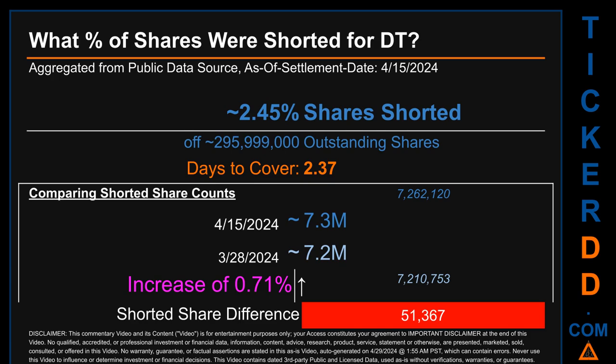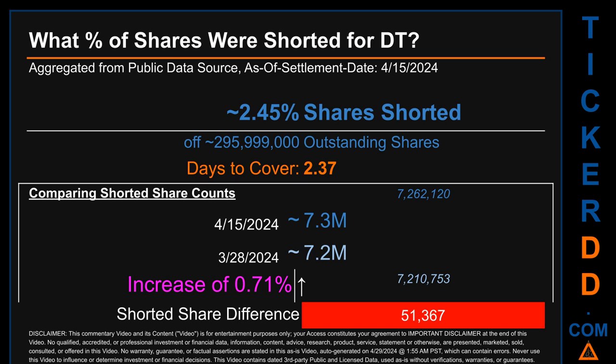What percentage of shares were shorted for DT? For the 2-week period ending on settlement date, April 15, 2024, about 7.3 million shares of DT were shorted out of a total of approximately 296 million outstanding shares. Therefore, for DT, based on as is, discovered, public data when this video was generated, the ticker has a short interest of roughly 2.45%, which I got by taking the number of shorted shares and dividing it by the number of outstanding shares to get the percentage value. Days to cover is 2.37.